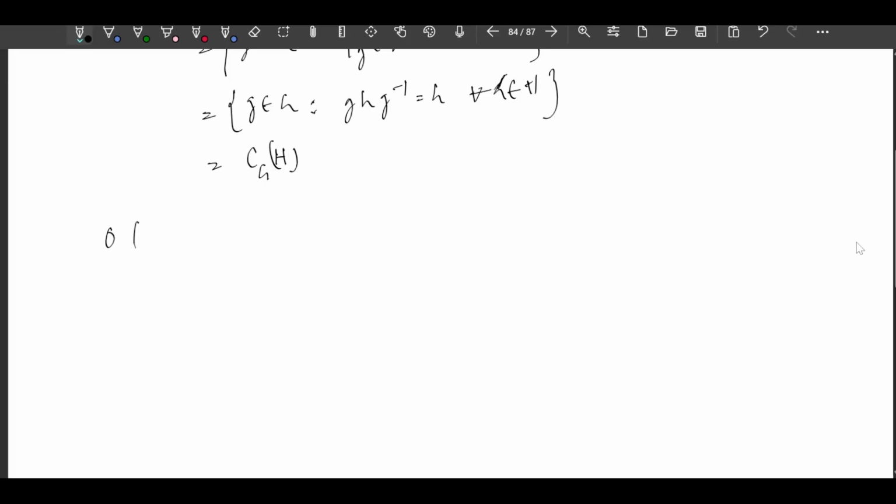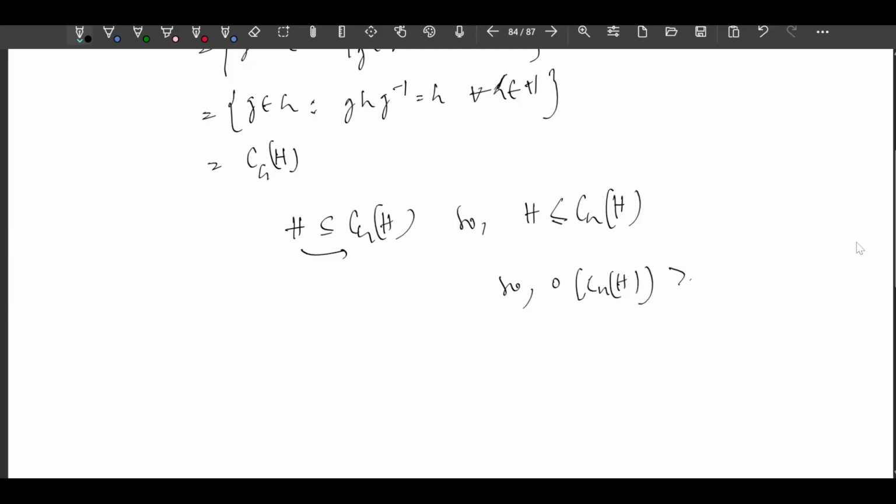Now observe that order of H is Q, so it is cyclic, and since it is cyclic, it is abelian also. So H is abelian and H is contained inside CGH, so H is a subgroup of CGH. Since order of H is Q, the order of CGH is greater than or equal to Q.